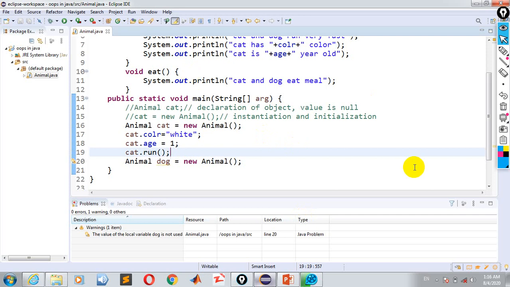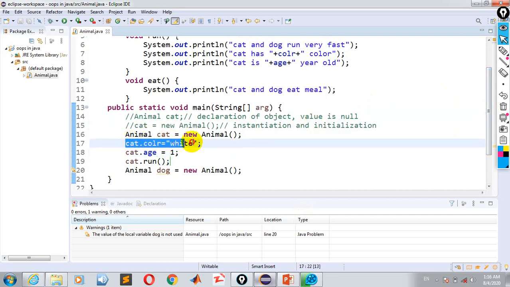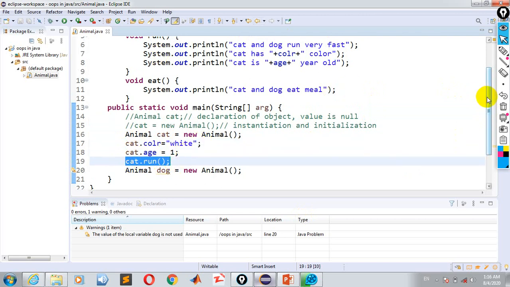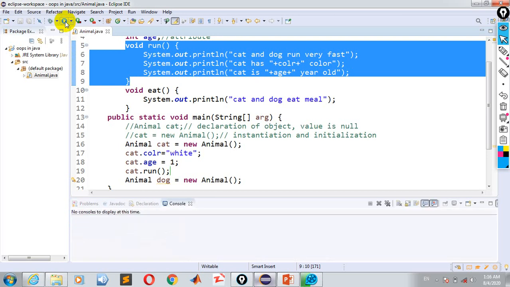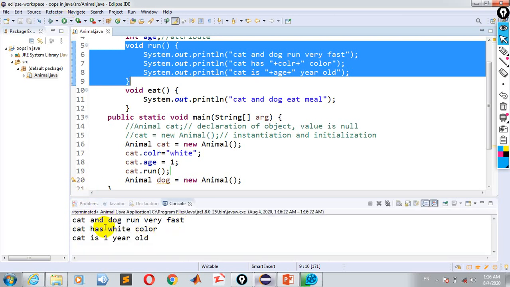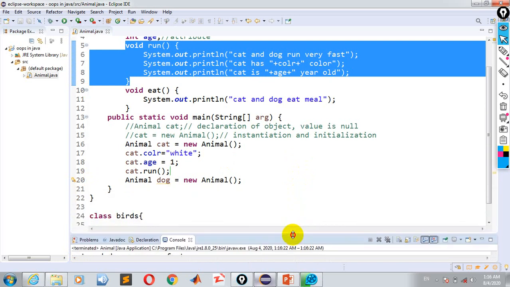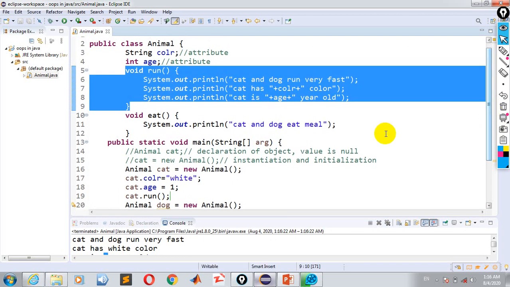Save this. Now you will see that first of all, in this main method, it will take color is equal to white, it will take age is equal to 1, and then it will call the run method. So here we have the run method, it will be called, and a message will be displayed to you. See this? Here cat and dog run very fast. Cat has white color and cat is 1 year old. So this is the program in which we are assigning values to instance variables in a class.